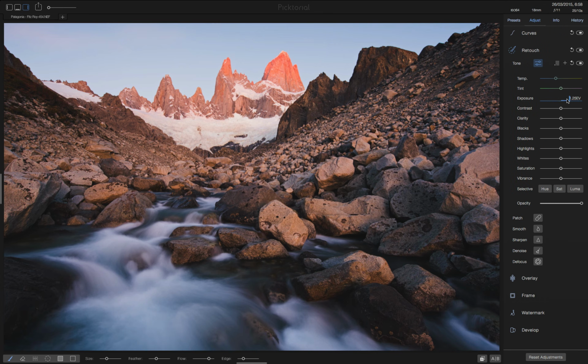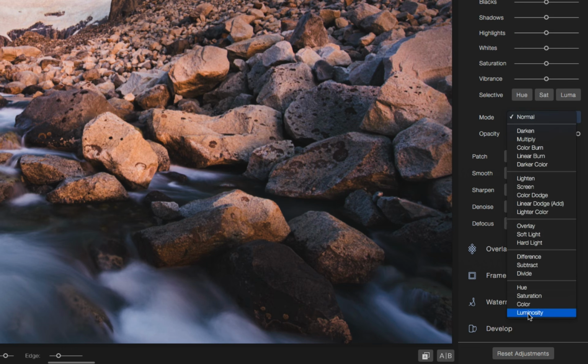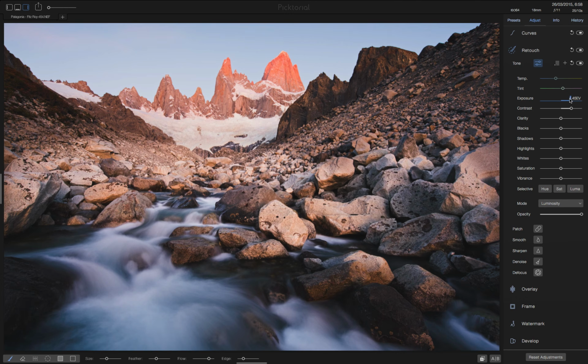One quick note about the blending mode feature. Let's say we want to give these rocks some pop, but to not change their color. So after we brush them like so, we can add a luminosity blending mode and have our changes only affect that and not the color tones it would have otherwise.